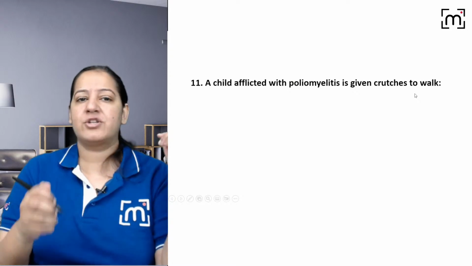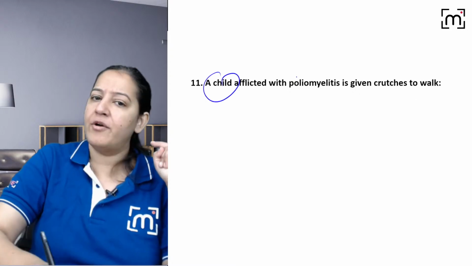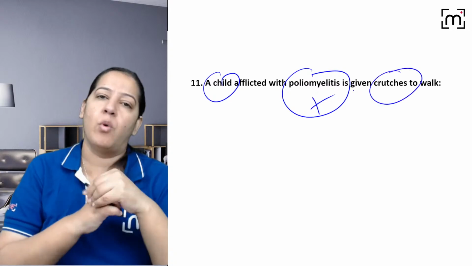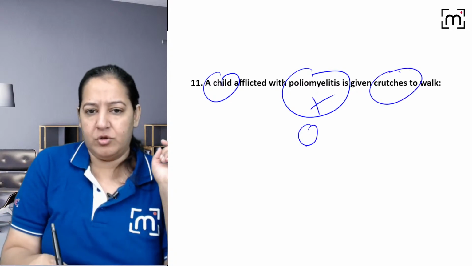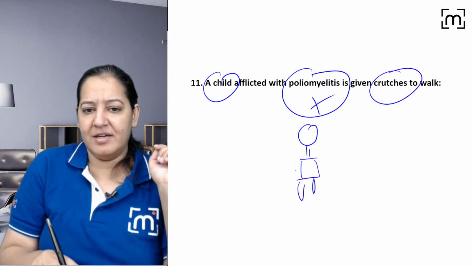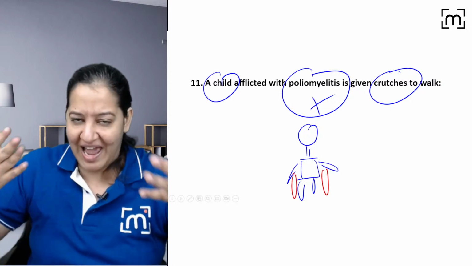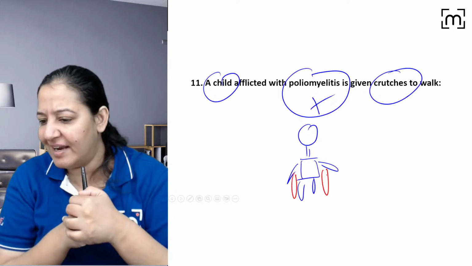That is the thing. The next question. There is a child who already has polio. The polio is present. Already have polio. You are providing crutches to walk. The child is paralytic. The child cannot walk. So you are providing the crutches so that with that help, the child can walk. So what basically are you doing?